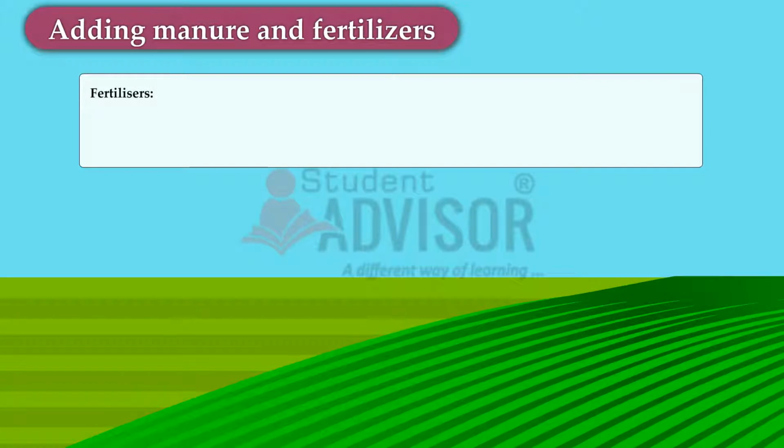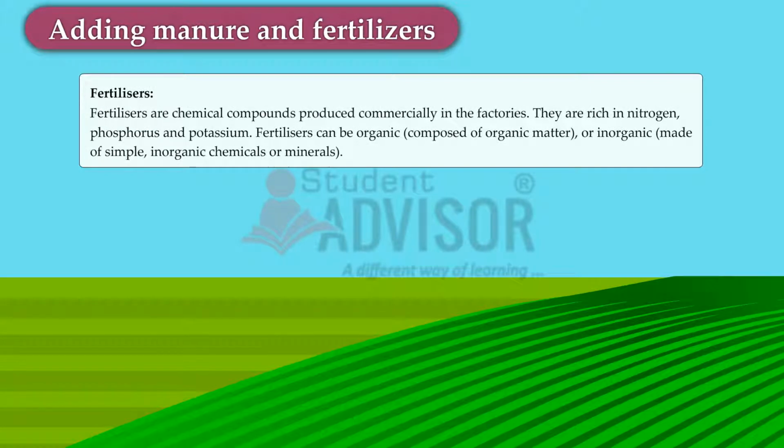Fertilizers. Fertilizers are chemical compounds produced commercially in factories. They are rich in nitrogen, phosphorus and potassium. Fertilizers can be organic, composed of organic matter, or inorganic, made of simple, inorganic chemicals or minerals. Look at the comparative study between manure and fertilizer.